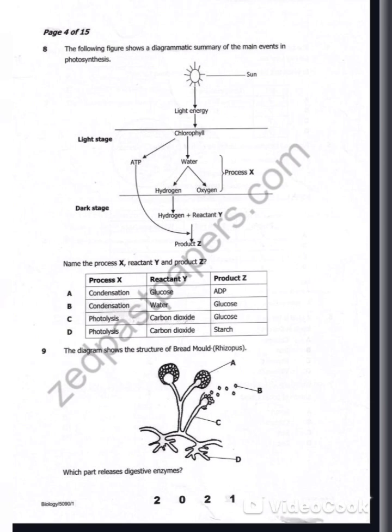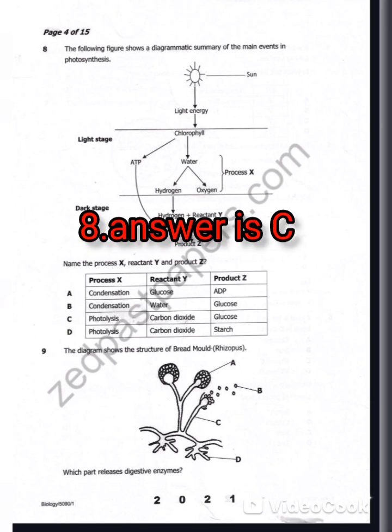The following figure shows a diagrammatic summary of the main events in photosynthesis. The light stage takes place during the day. Water splits into hydrogen and oxygen, and process X is called photolysis. During the day oxygen is released, and hydrogen is stored for the next reaction, the dark reaction. Hydrogen combines with carbon dioxide to form glucose. So the reactant Y is carbon dioxide and the product Z is glucose. The best answer is C.